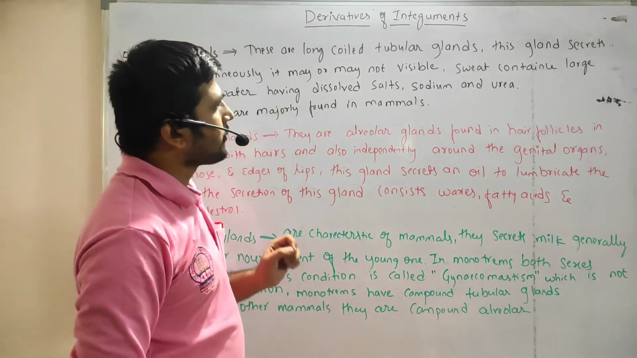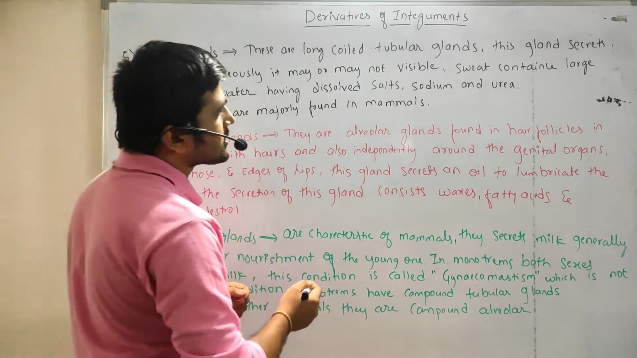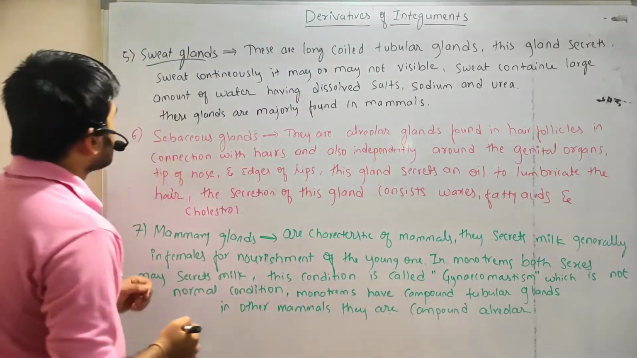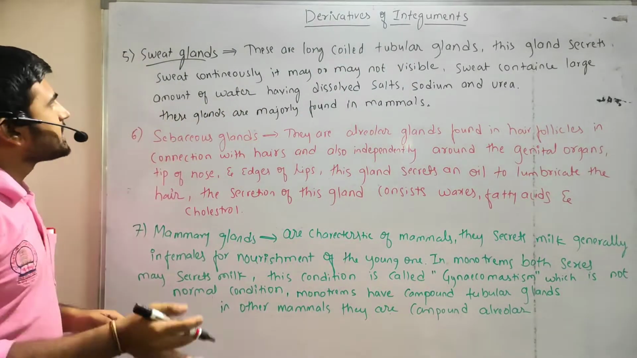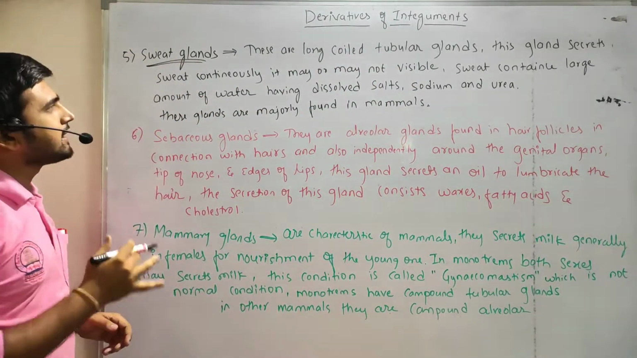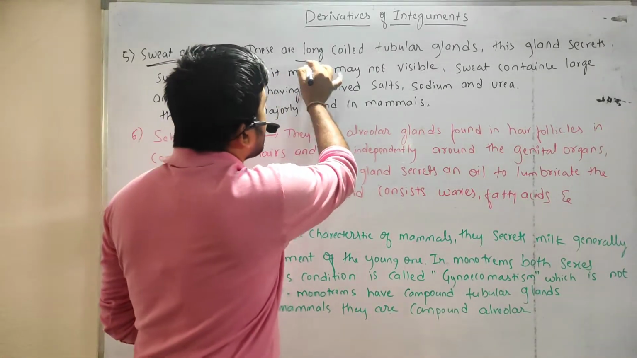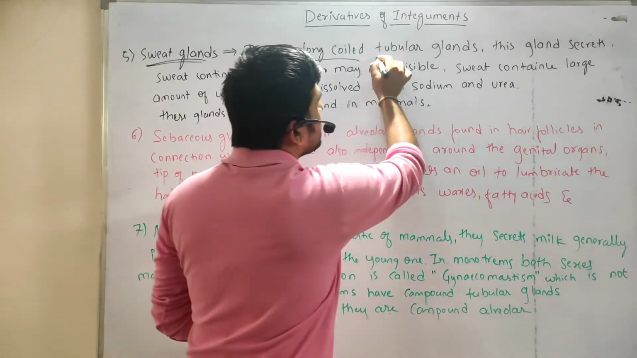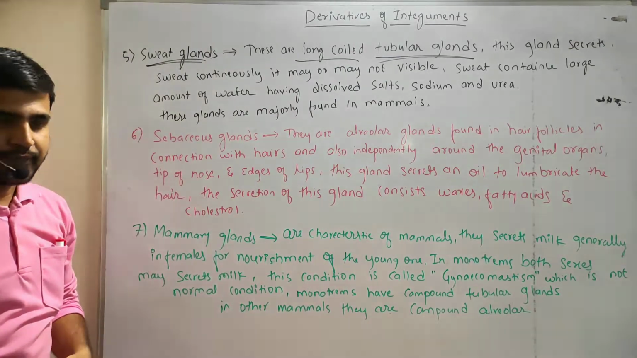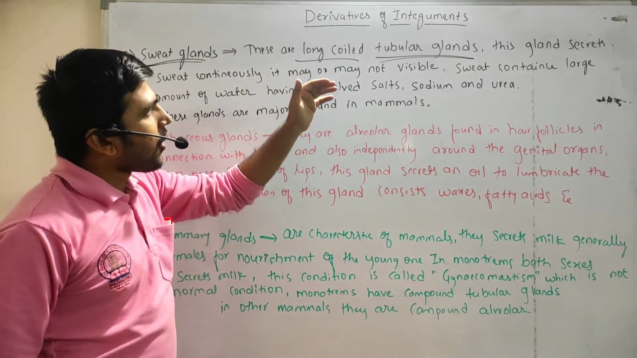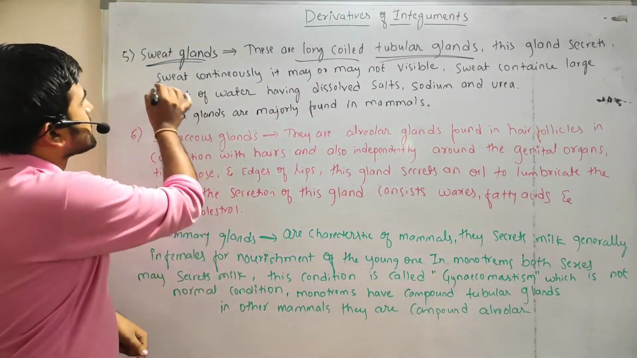It may or may not be visible. Sweat contains a large amount of water having dissolved salts, sodium and urea. These glands are majorly found in mammals. So sweat glands are regarding this. These are long, coiled, tubular glands. Tubular means they are multicellular in nature. They are long, coiled, multicellular glands, and this gland secretes sweat.